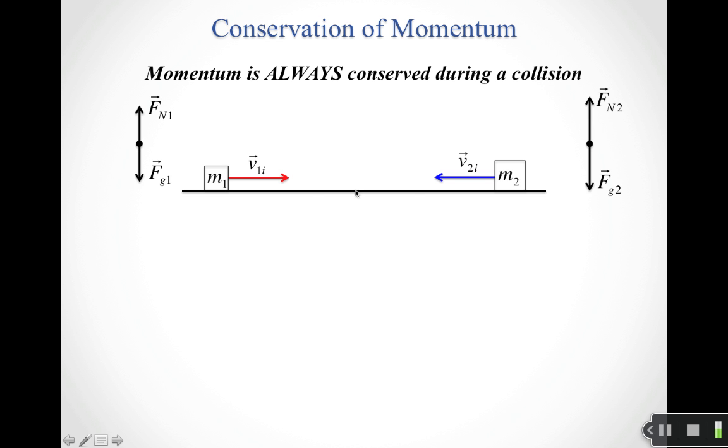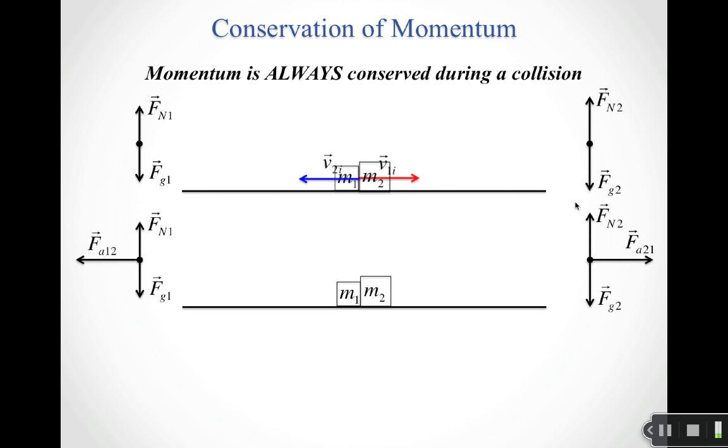So let's say we've got a situation where we've got two masses and they're sliding towards each other. Mass 1's got an initial velocity, mass 2's got an initial velocity. Again, I can think about the free body diagram, and initially as they slide towards each other, the only thing that's acting on my system here is external forces. I've got a normal that points up on mass 1, a weight that pulls down, a normal that points up on mass 2, a weight that pulls down. Again, because my objects aren't accelerating up or down, these forces have got to cancel out. So here's a situation where there's no net external force acting on the system.